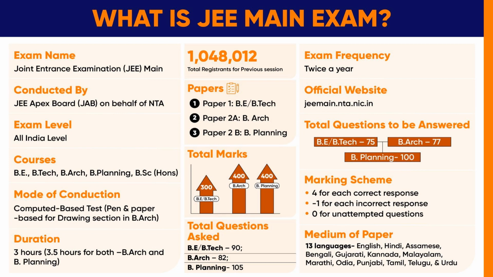The exam frequency is twice a year. The official website is jemain.nta.nic.in. Total questions to be answered for BE or BTech is 75, for B Architecture is 77, for B Planning is 100. 4 marks are allotted for each correct response, -1 for each incorrect response, 0 for unattempted questions. The medium of paper is 13 languages.